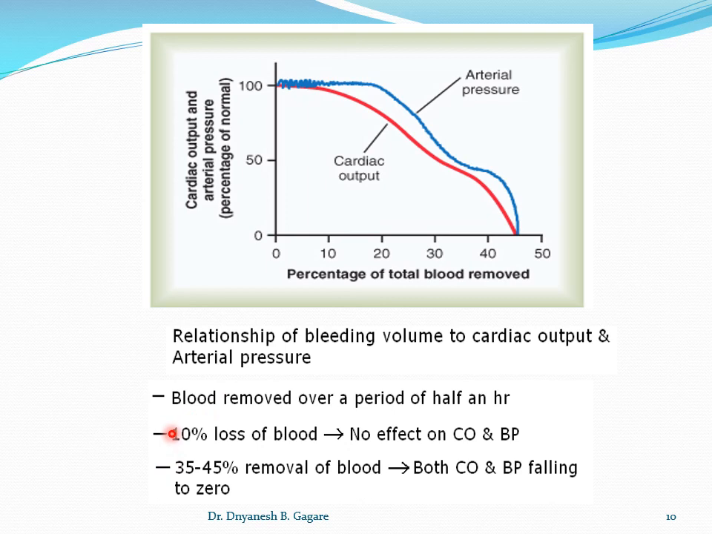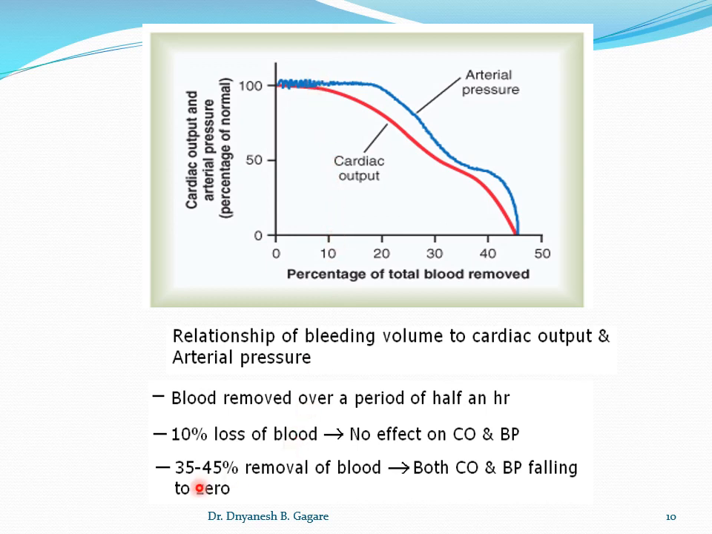First, in the experiment, 10% of the blood is removed. There is a loss of 10% blood. This axis is the percent loss of the blood. If the loss of blood is 10%, then there is no effect on cardiac output and blood pressure. Okay, so we discussed what a compensatory mechanism is.